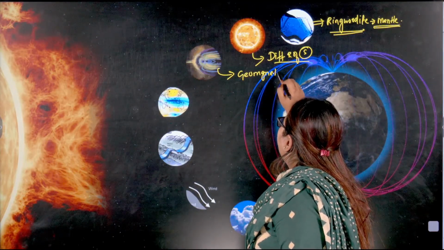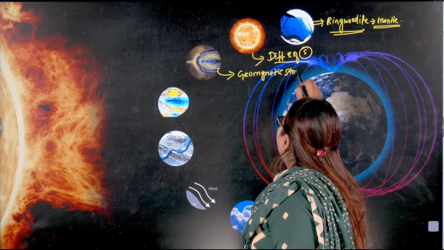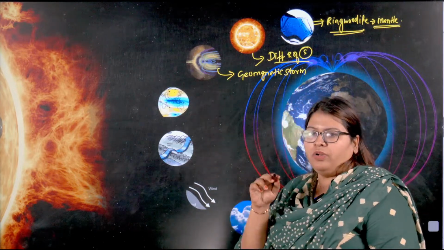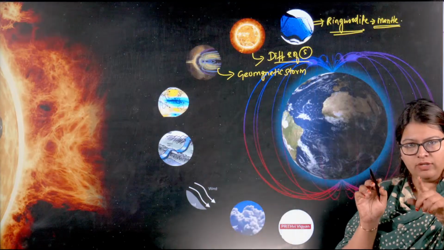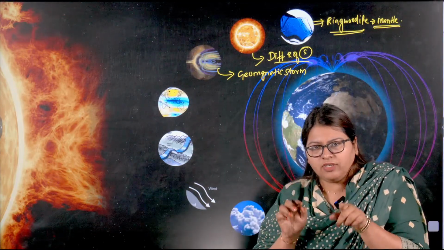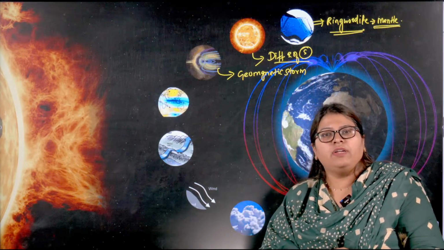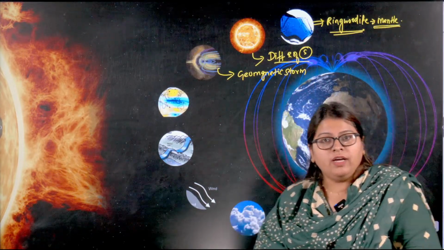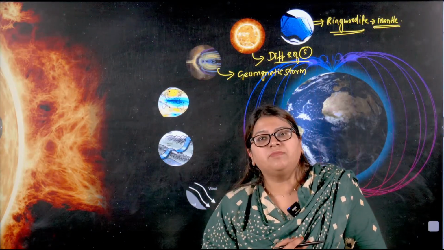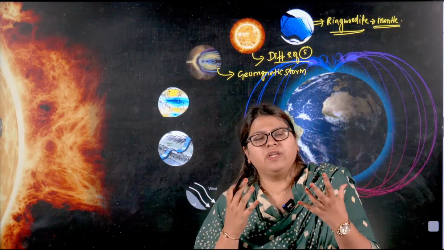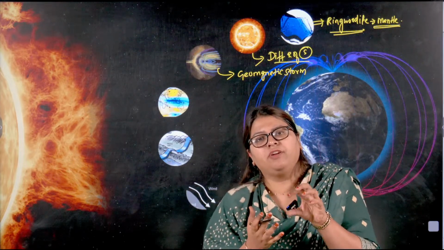So here we discussed the different layers of the sun, right? The core, the convection layer, the radiation layer, but the outermost layer of the sun is called the corona. Okay, so here it is called the coronal heating problem, where we do not know why this particular corona is the hottest part when compared to that of the core.